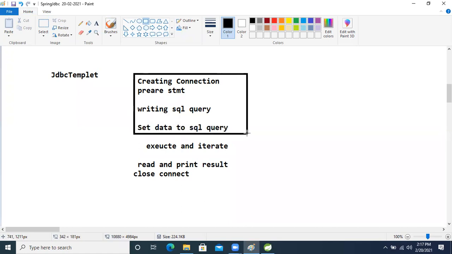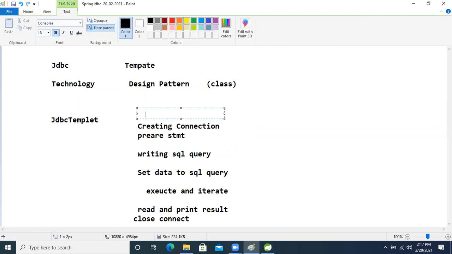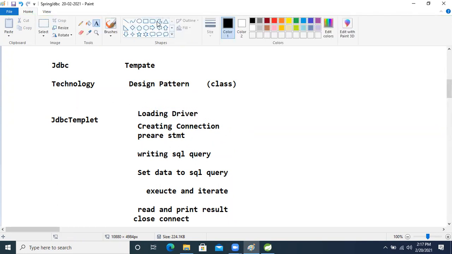Oh, one thing is missed, right? One minute, friend. Here preparing statement, creating connection, and here, okay, one more thing is there, loading driver. Okay, these things, who will take care?